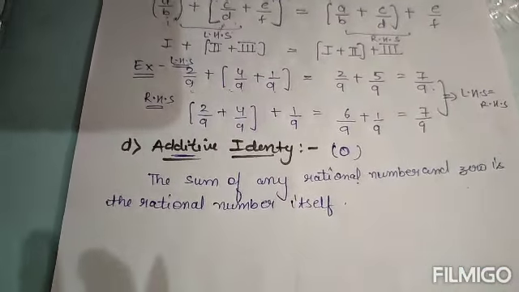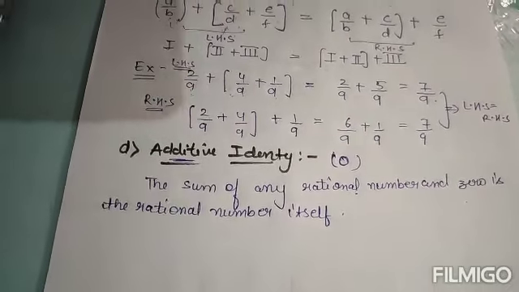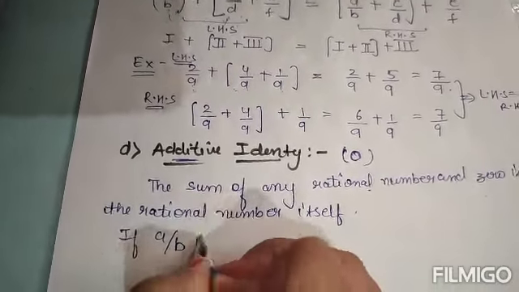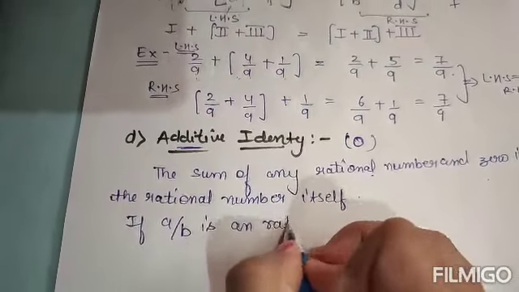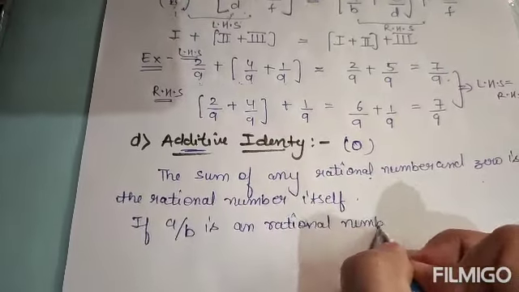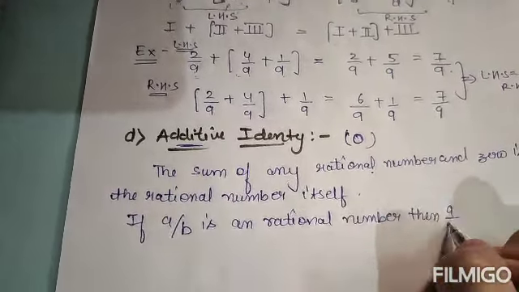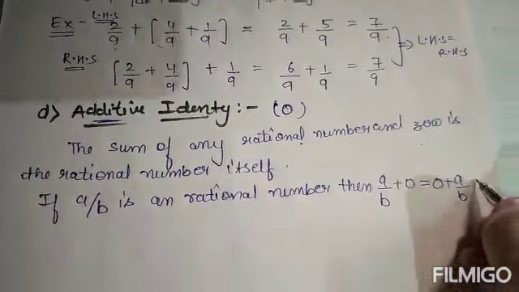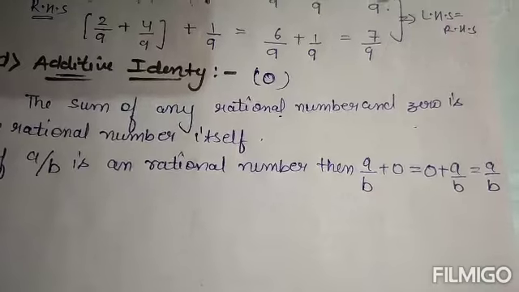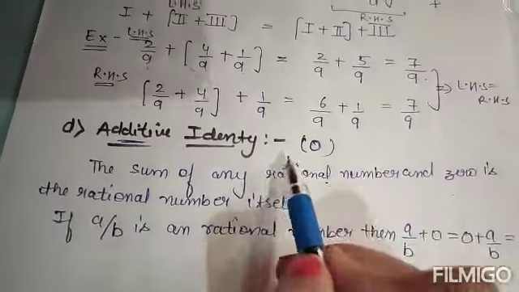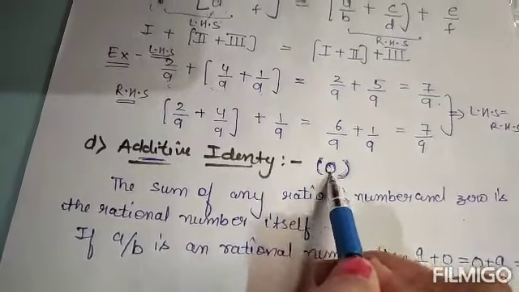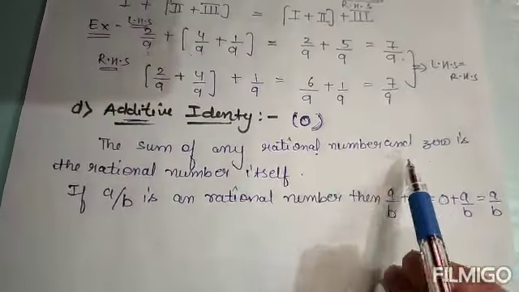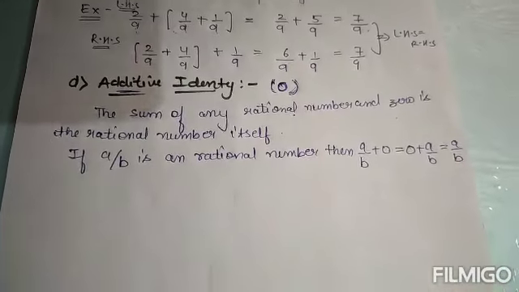Whether you add 0 to any rational number or any number, the same number always comes. Okay, so that means if a by b is a rational number, then a by b plus 0, or if you like, 0 first and then a by b plus, always the same number will come. This is what the identity says. So you should know that the additive identity in the case of addition is always 0, and whenever we add any rational number with 0, the rational number comes itself. Got it?